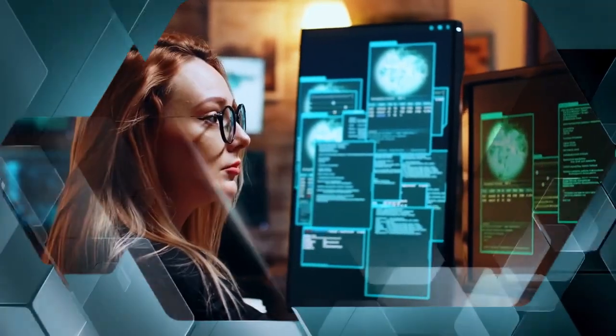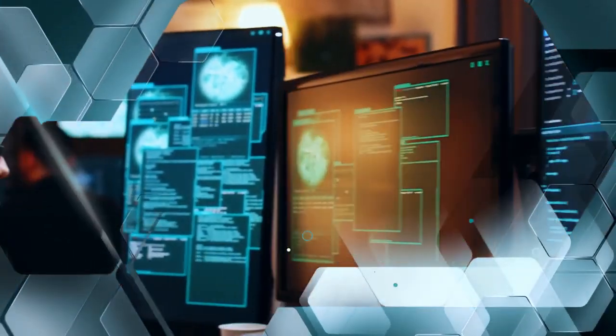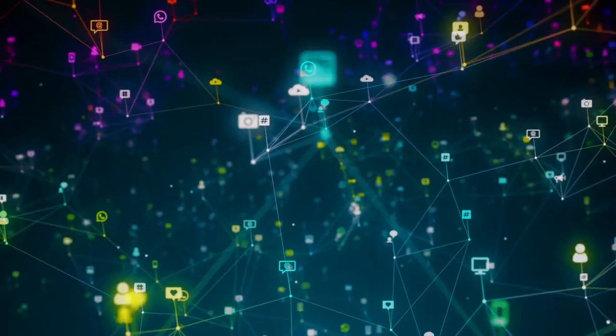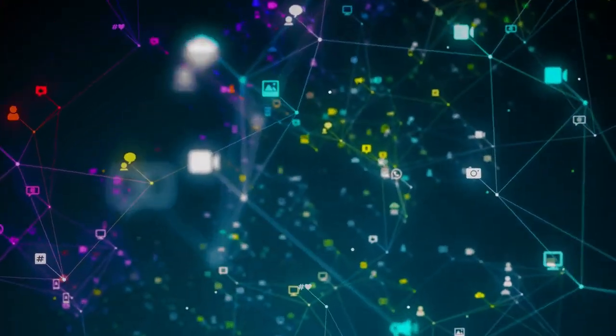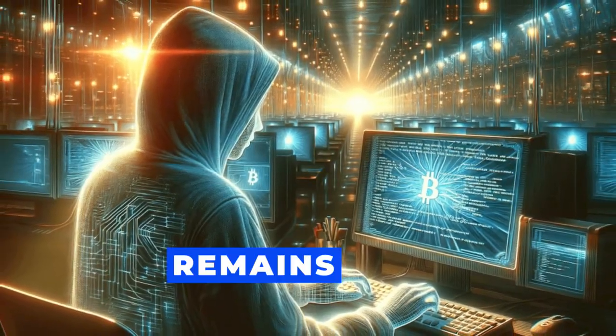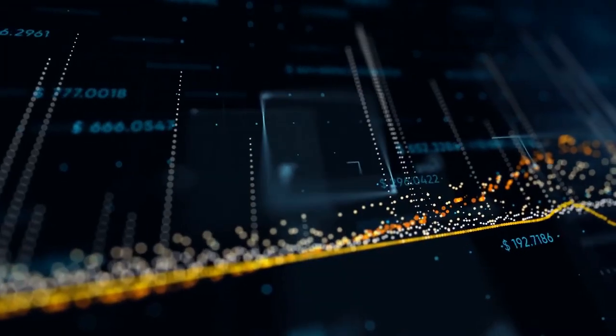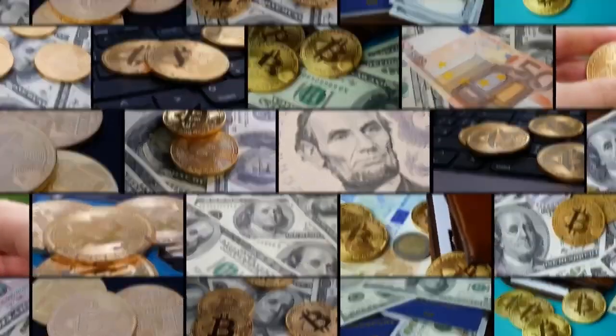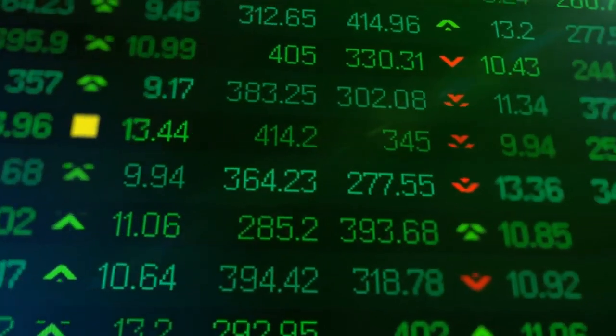By solving the double spending problem in digital currency, Nakamoto shifted trust in institutions to cryptography and the collective verification process of the network. Their true identity remains a mystery, but their vision for a decentralized currency has profoundly influenced cryptocurrencies and the global financial landscape.